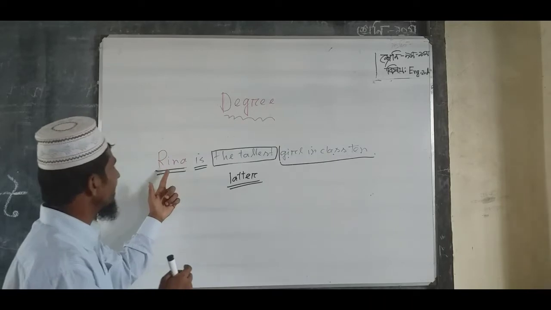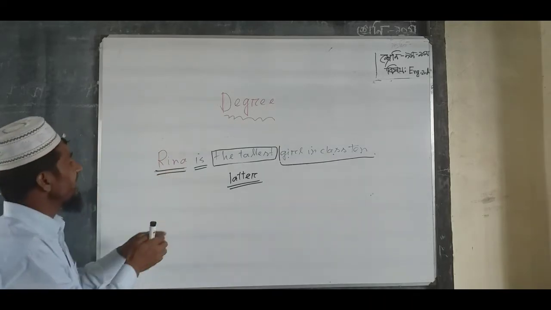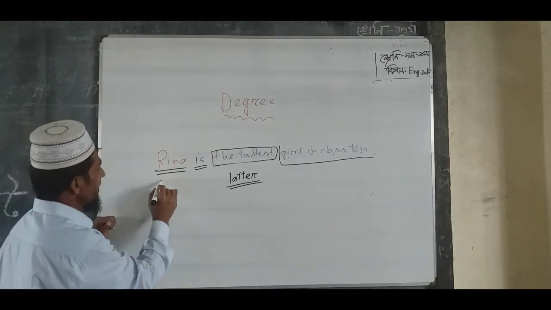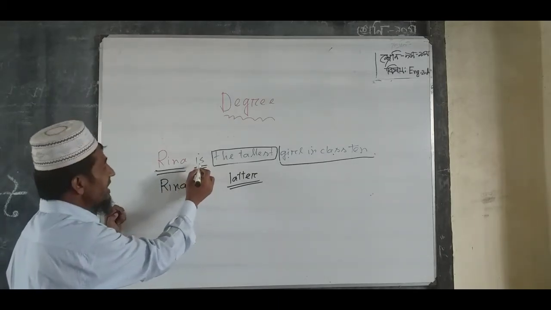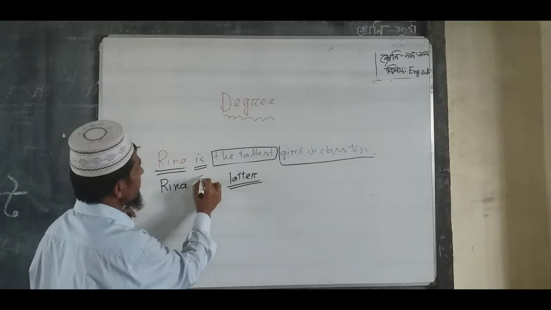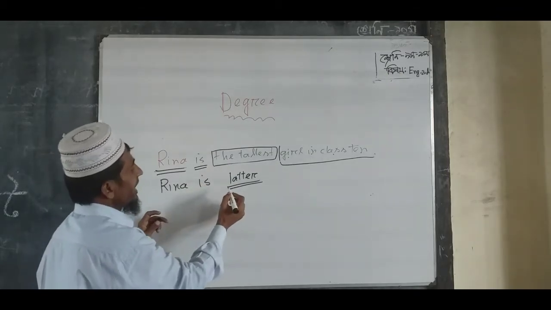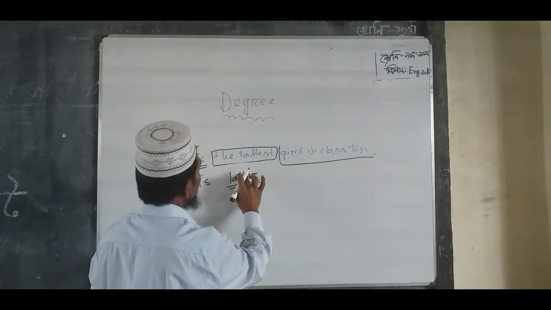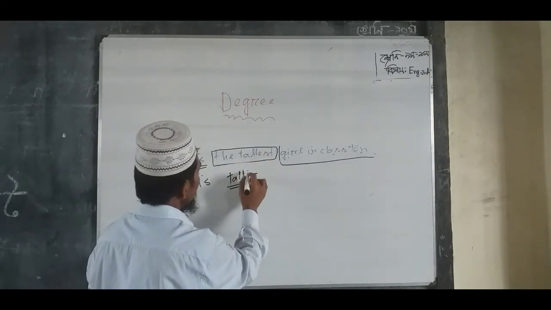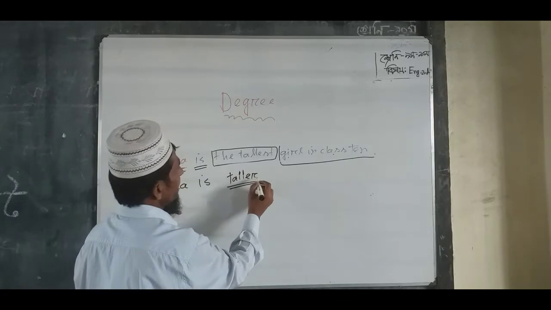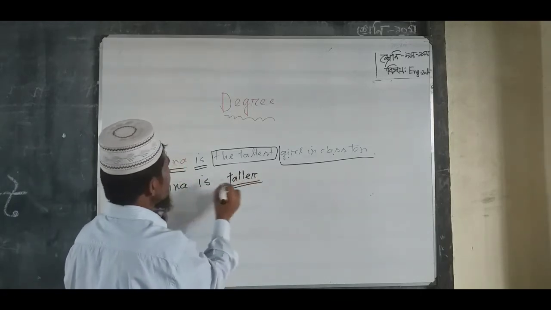Dear students, can you guess what the subject is? Rina. Yes, thank you, Rina. So Rina, main verb is, so I can use is. And taller, tallest, taller. So Rina is taller.